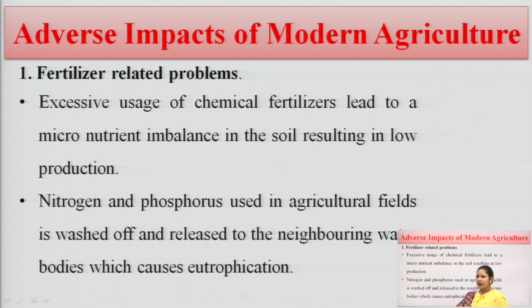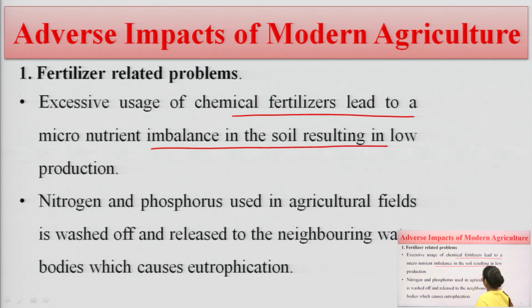So, there are also some adverse effects of modern agriculture. First, fertilizer related problems. Excessive use of chemical fertilizer leads to micronutrient imbalance in the soil. When we use fertilizer excessively, the micronutrients of our soil degrade.